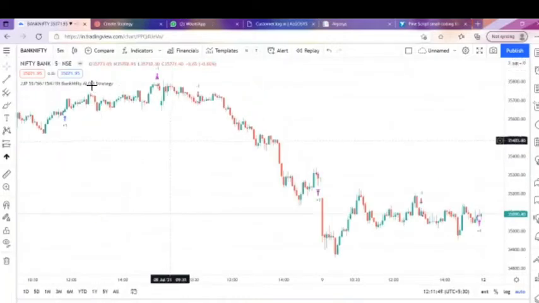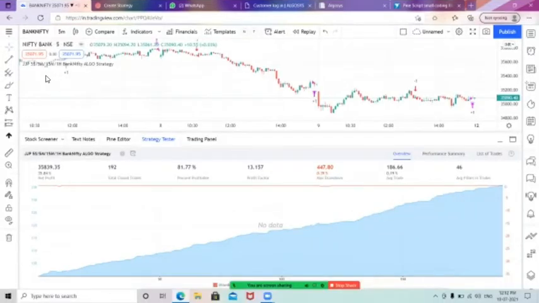As every trader, first of all we use the 5 minutes time frame as the base time frame. So I will be showing you the backtest of this trading strategy for the 5 minutes time frame right now. You can see this is the strategy test included in the TradingView platform.